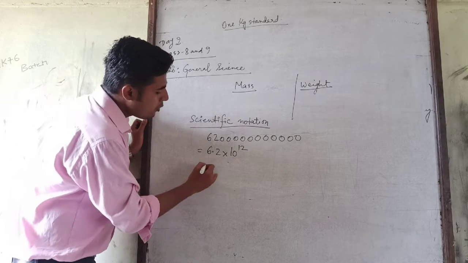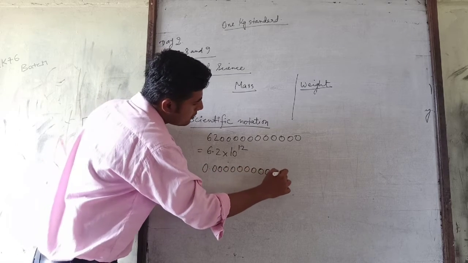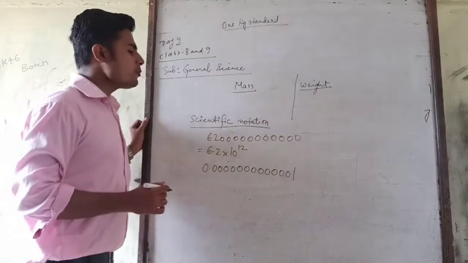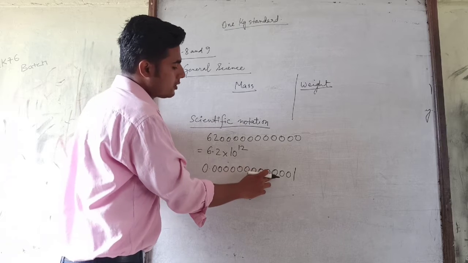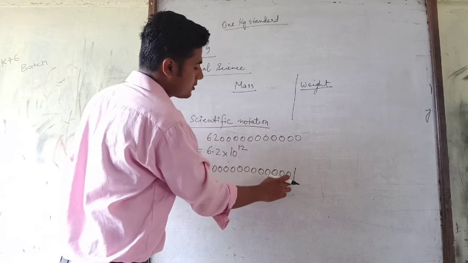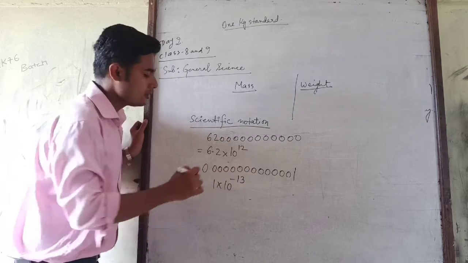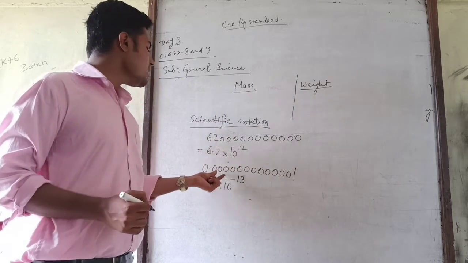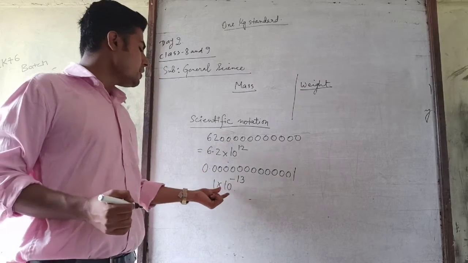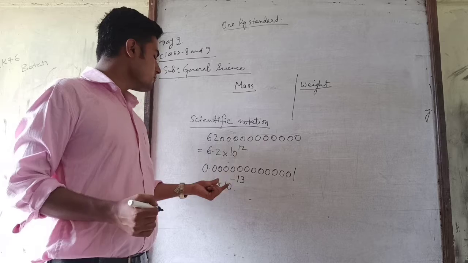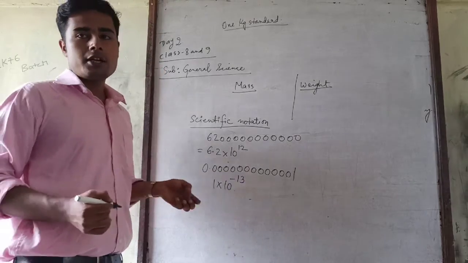For example, a small number, let us take any small number. So it is a small number, so 1 into 10 to the power minus 13. So we are expressing it in the power of 10, base 10. This number is small, so we have written minus 13.